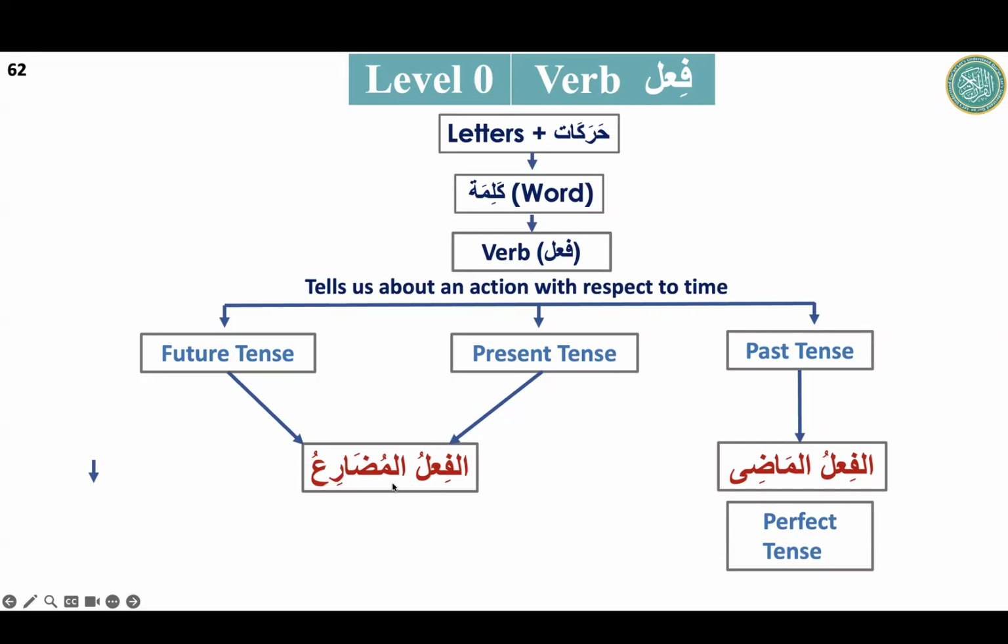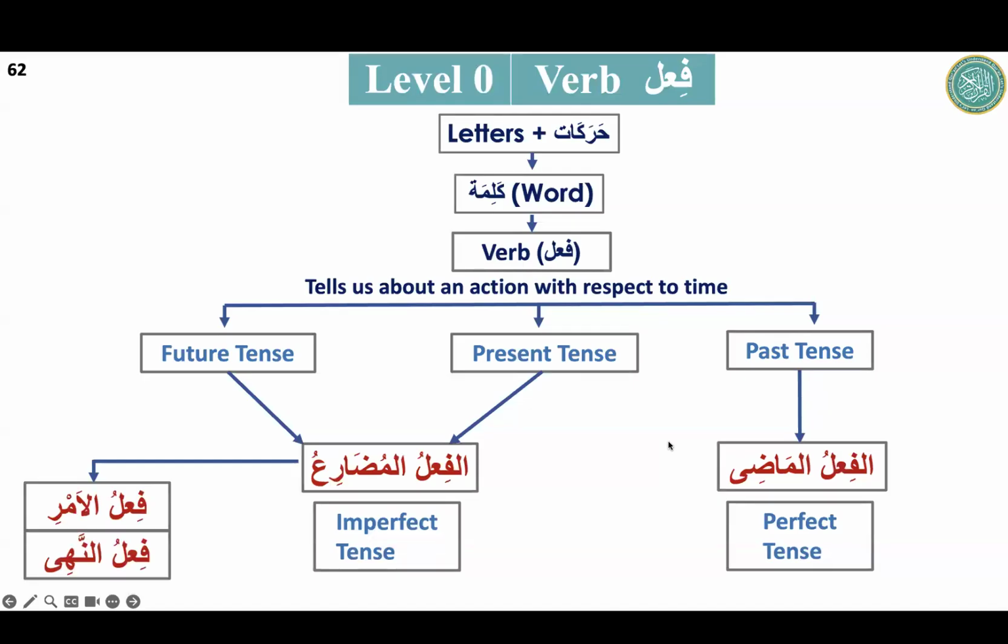First, we should just read that. We should know the meaning. The most important tenses are two. One is about the past tense, and one will be about present and future together. So, fi'lul madi, past tense, and fi'lul mudari', future and present together. And then we will see fi'lul amr and fi'lul nahi, about the command and stopping someone from that action.